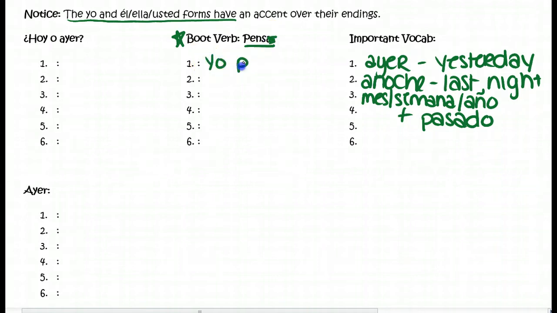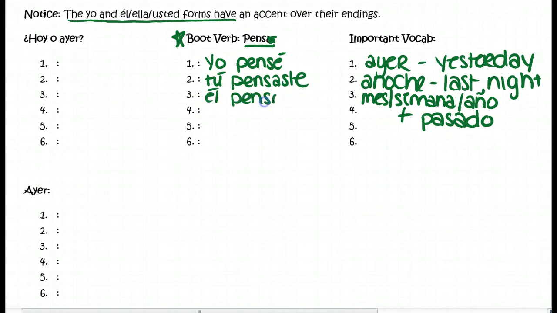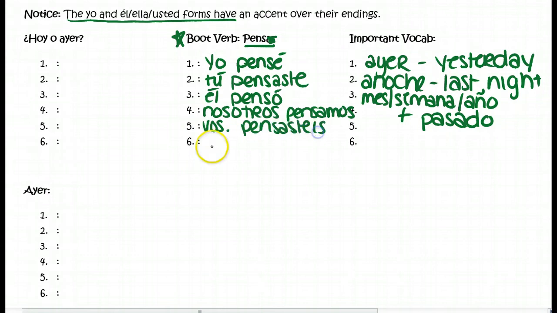So yo pensé, tú pensaste, él pensó, nosotros pensamos, vosotros pensasteis, and ellos, ellas, ustedes pensaron.